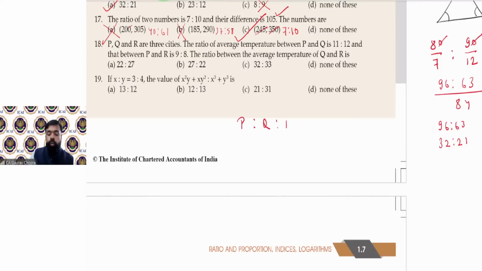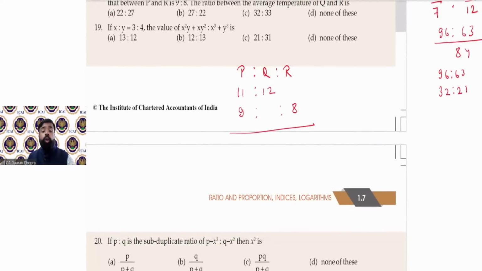P, Q, R. P and Q का ratio है 11:12 and P and R का given है 9:8. Now we have to find out the average temperature between Q and R. तो कैसे कैलकुलेट करना है? तो such type of problem also you have done in accounts partnership chapter. So what is the shortcut? इनमें एक shortcut है, उसको समझते हैं.